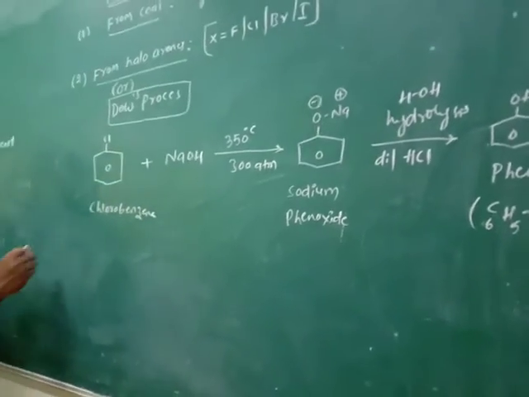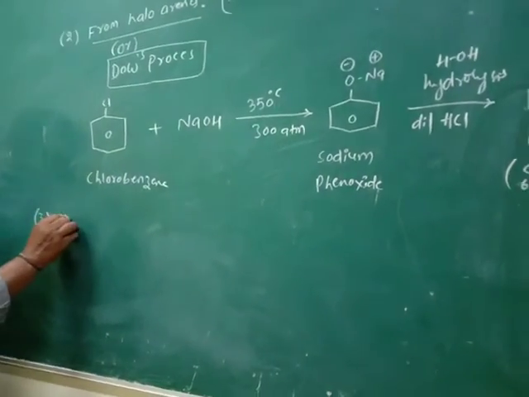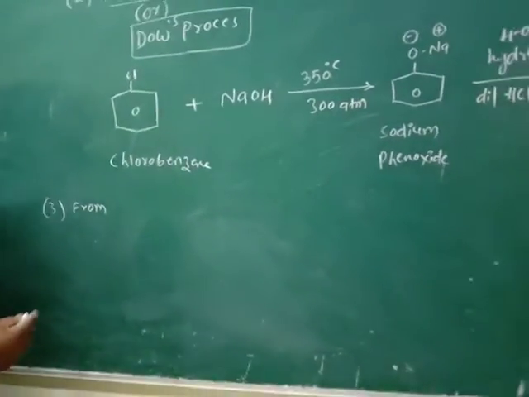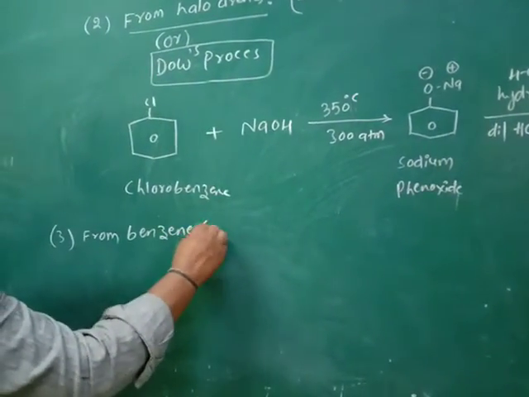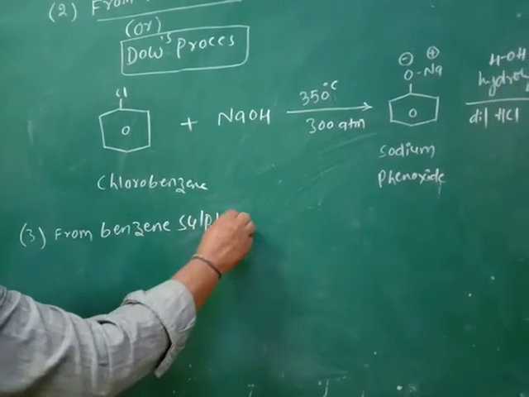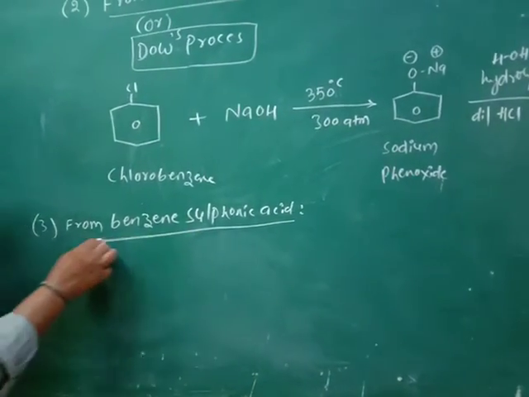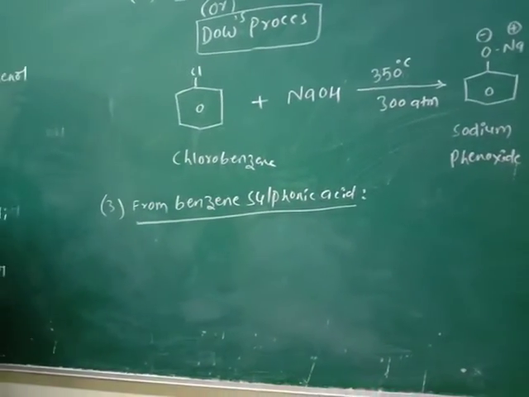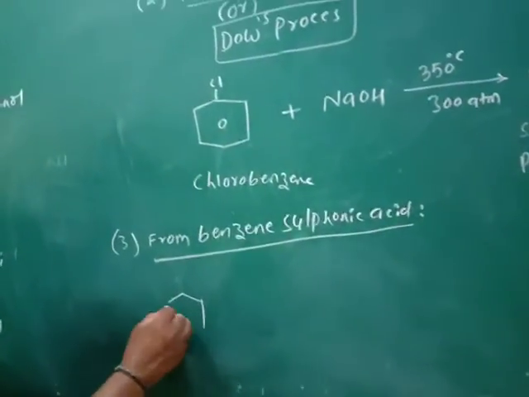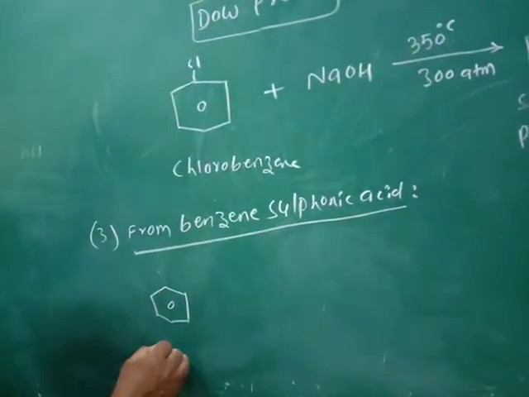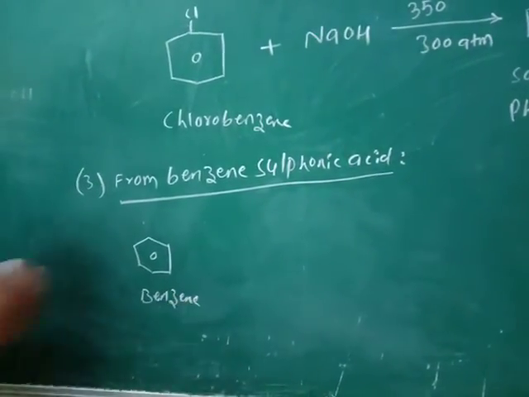Now the third process is phenols prepared from benzene sulfonic acid. In this process, first of all, let us consider benzene, C6H6.